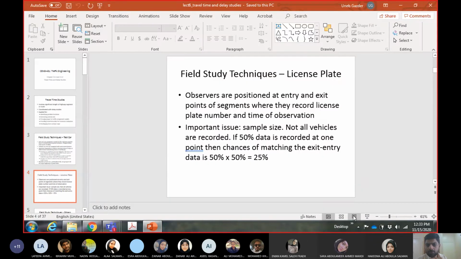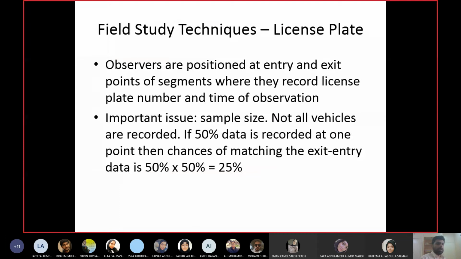Okay, so going back, what is the benefit of the license plate technique? The benefits are you need fewer resources, fewer people, and you don't need any cars. Even with 2 observers you can have all the data. You only need 2 observers with pen and paper and you have the data. Okay, what are the disadvantages?